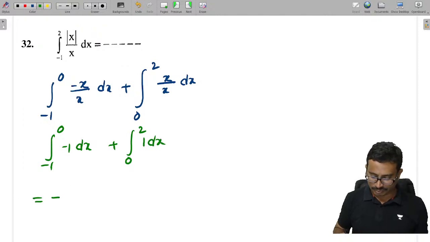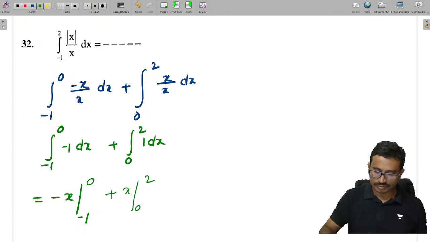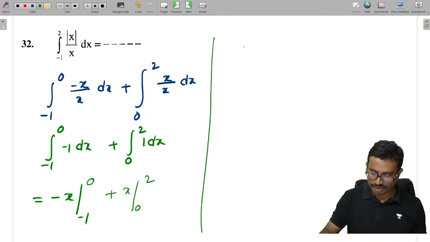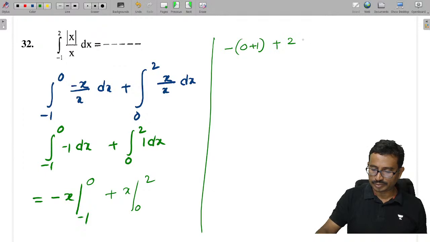Okay, tell me now here, which is minus x, so this is from minus 1 to 0, and this is x from 0 to 2. Which is equal to minus (0 plus 1) plus 2, which is equal to minus 1 plus 2, which is equal to plus 1. Isn't it?